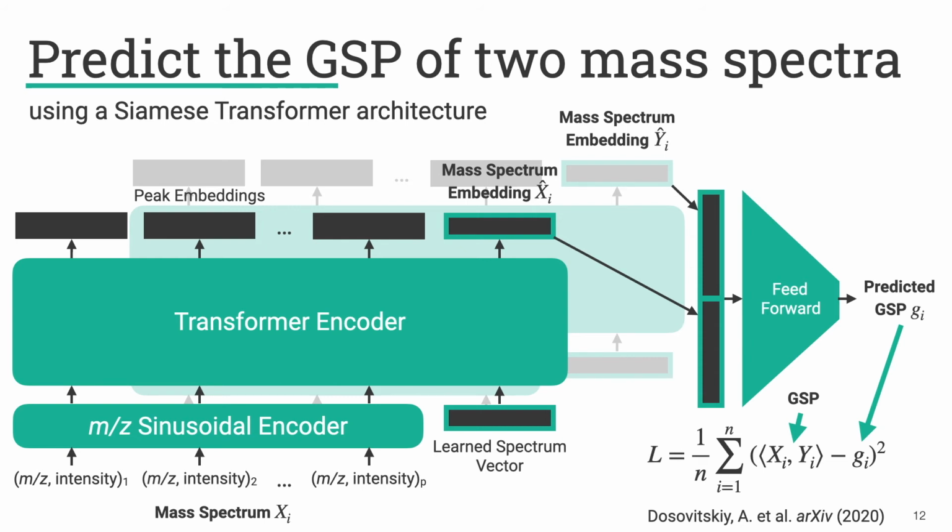And the critical thing here is that we don't rely on any external labels, like, for instance, relying that each mass spectrum has been identified or has been annotated with a peptide or something like that. Instead, we could use any pair of mass spectra to train this model. And so that's kind of what we did.